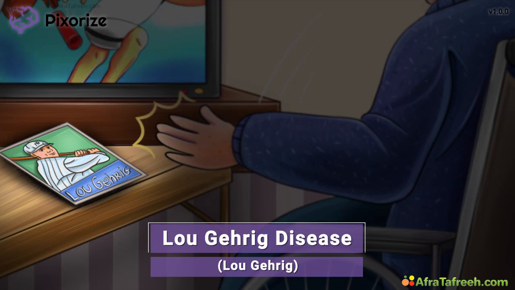Lou Gehrig was a famous baseball player for the Yankees, who was forced to retire early due to contracting ALS. His speech about the disease on national TV increased public awareness about ALS, which is why it's also known as Lou Gehrig disease today.